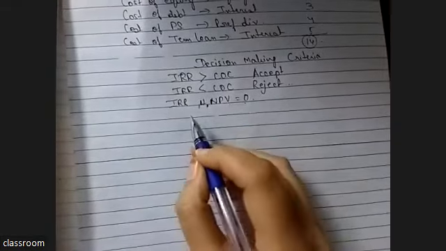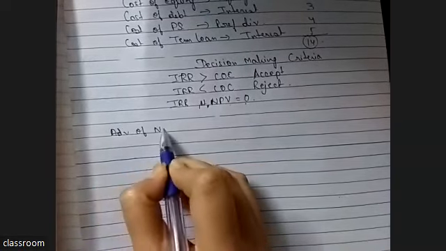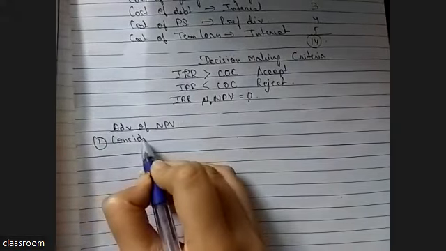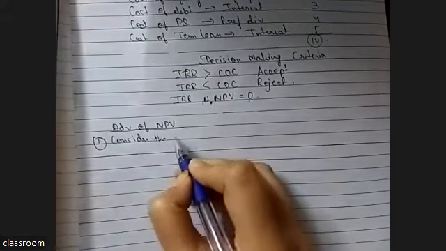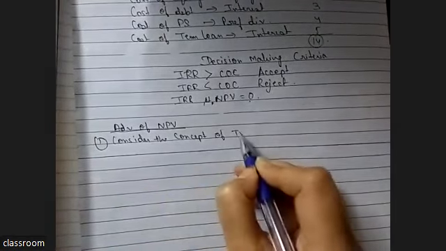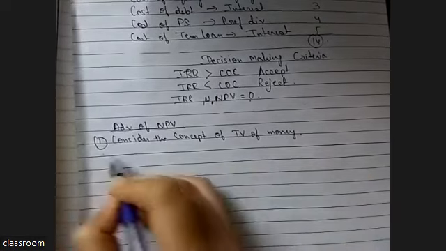So first we need to understand what is the advantage of NPV, why we do NPV. The most important advantage is it considers the concept of time value of money. This is the most important advantage why we use NPV.